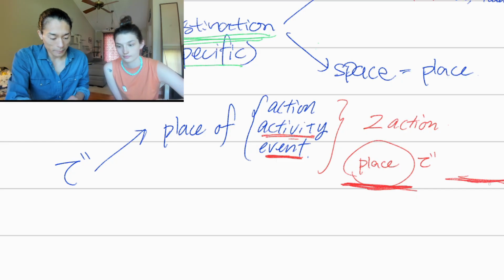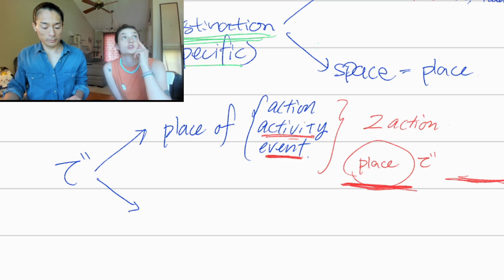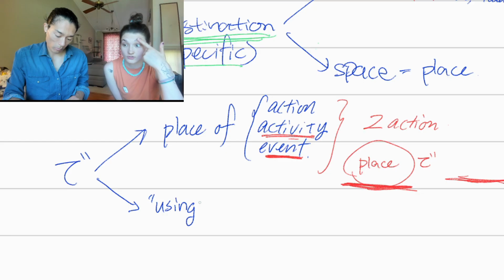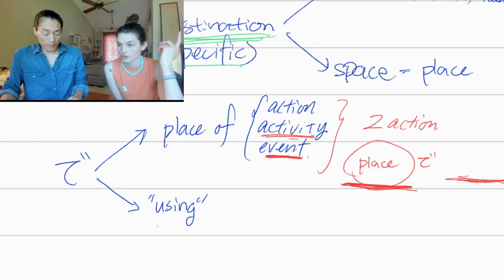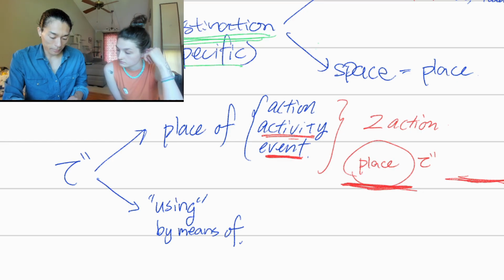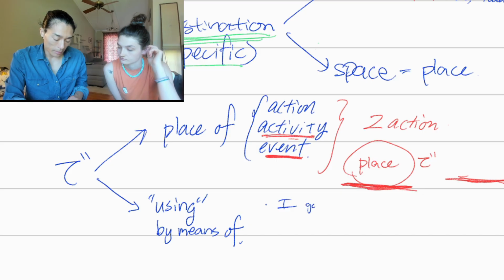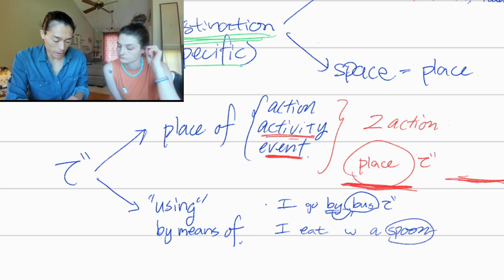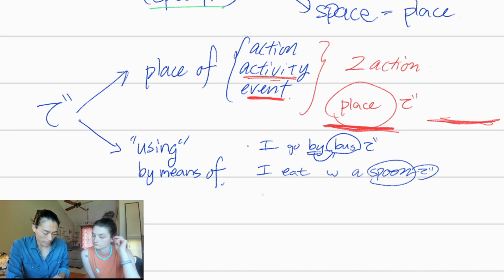Good. What's the other function of de? If you're using something, I remember using like a spoon, using a fork. Yeah. I'm using utensils, using tools. Good. I go by bus, then after bus, we need to put de. Using a bus, I go. I eat with a spoon, then we are using a spoon to eat, so after spoon we put de, right?